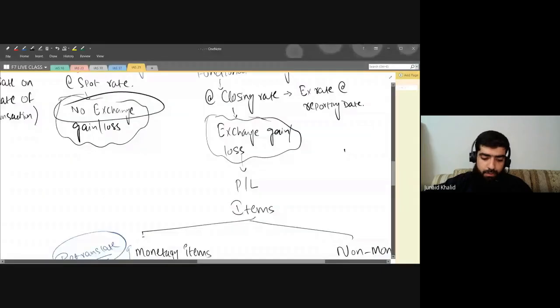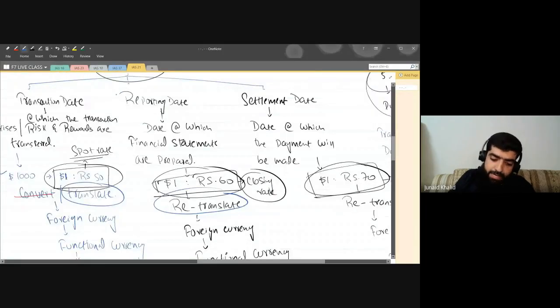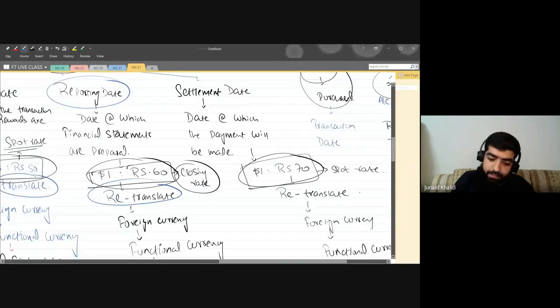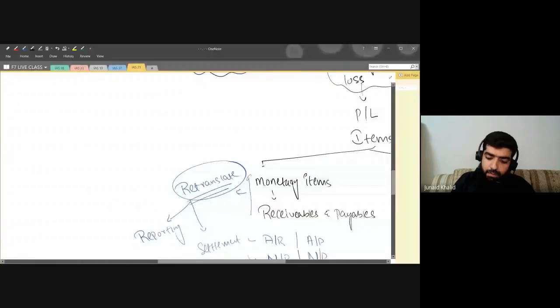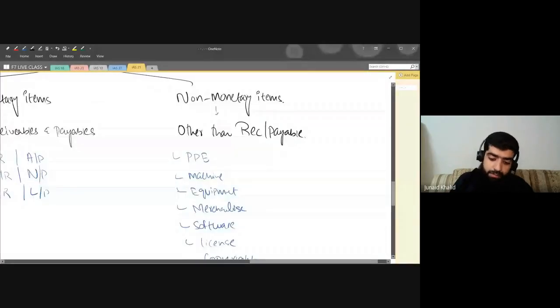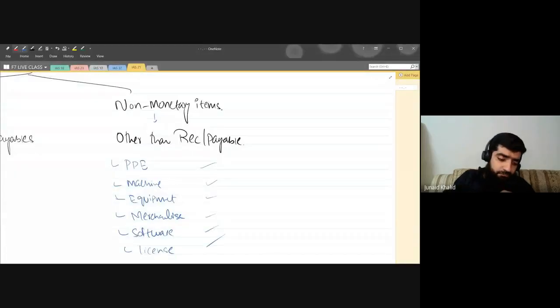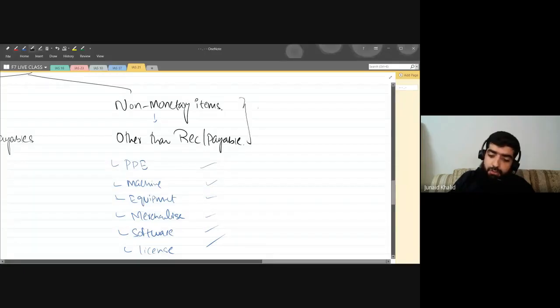Let me check it out. We are going to retranslate it at the time of reporting, and we are going to retranslate it at the time of settlement date, which means the monetary items will be retranslated at the time of reporting and at the time of settlement, while non-monetary items like property, plant and equipment, machine, equipment, merchandise, furniture, license, buildings, and everything, these are the non-monetary items, should